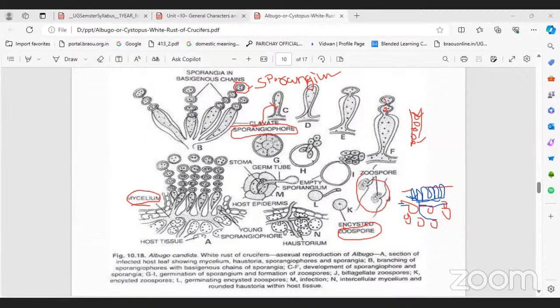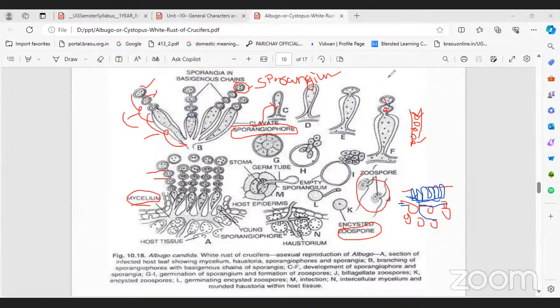Remember, this is called the sporangiophore, and this is called the sporangium. After formation of the sporangia, each sporangium is interconnected with a mucilage layer. When it is exposed to the outside weather, this mucilage layer dries up and evaporates. As a result, the sporangia separate and take sufficient place.